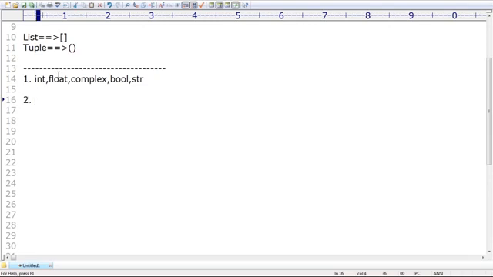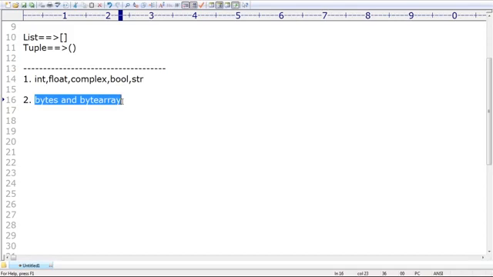Next, take very, very special care about this one. We covered bytes and bytearray. What is the difference? Is bytes mutable or immutable? Bytes is immutable. Bytearray is mutable. Don't get confused. The first one is immutable, but the second one is mutable.